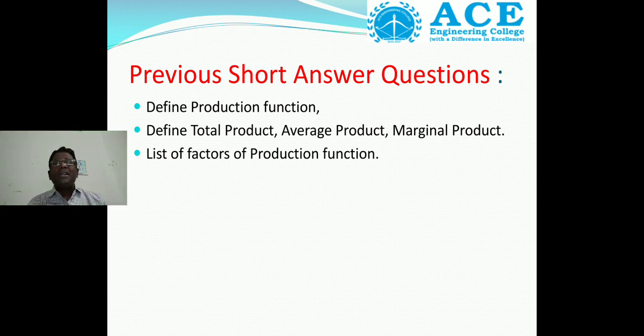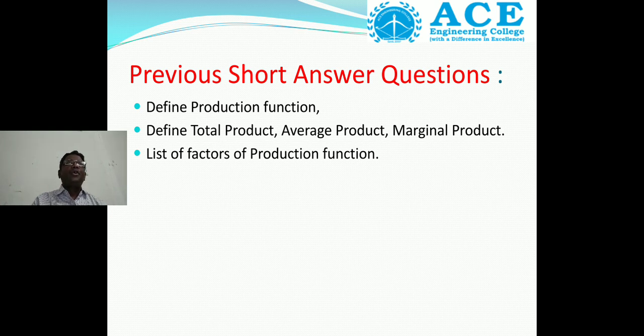Then what is the essay question from this session? This question is very important from the examination point of view. Several times they ask this question in the examination for 5 marks: explain the law of variable proportions with a suitable example and diagram.